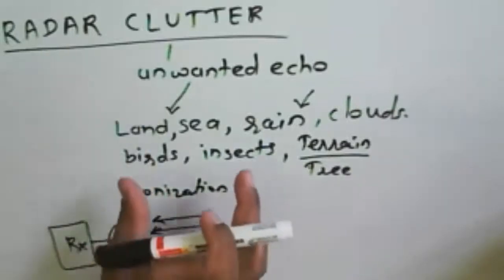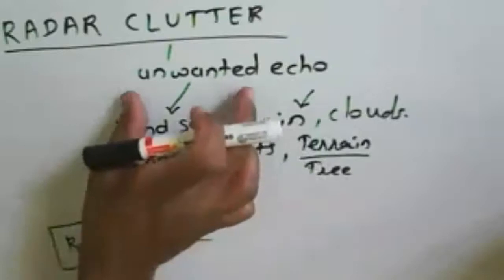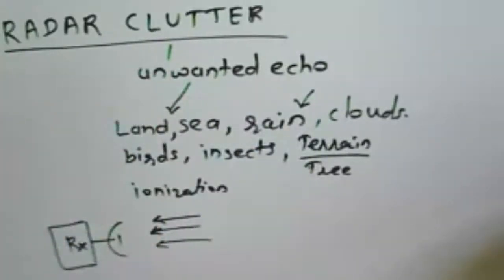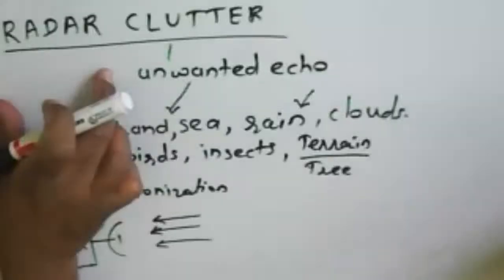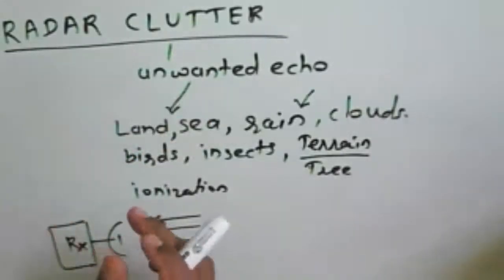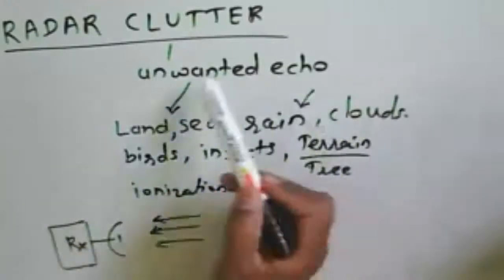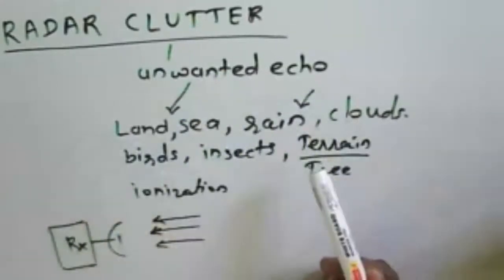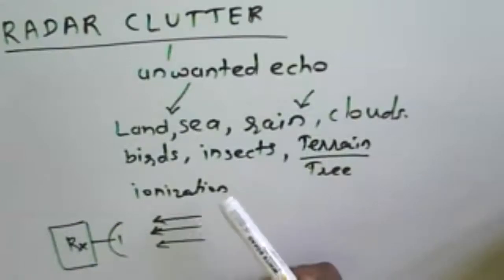According to that, an unwanted echo is nothing but clutter for that particular radar. If we are using a radar in an aircraft, then this will be the unwanted echo for the radar receiver present in the aircraft.